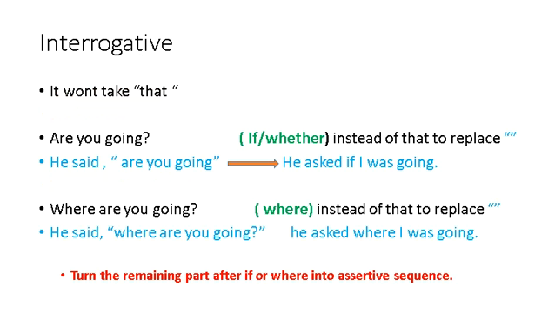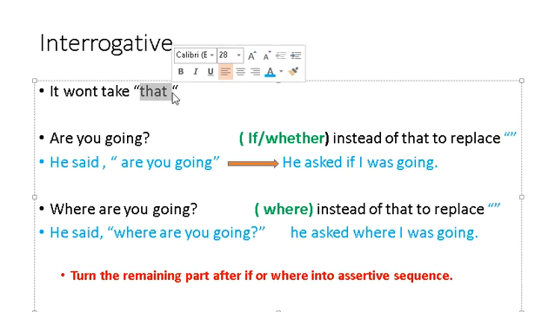So first we would like to discuss the changes of interrogative sentences. If you remember, when we were removing the commas and inverted commas, we were putting "that" in their place in assertive sentences. But in interrogative sentences, this is somewhat different. We need not use "that" in the place of commas and inverted commas.